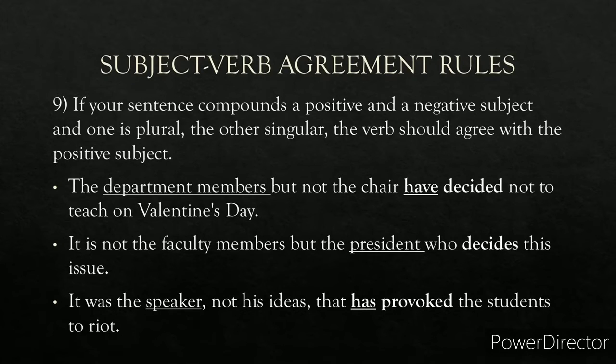Rule number 9. If your sentence contains a positive subject and also a negative subject, and one is plural and the other is singular, then the verb should agree with the positive subject. Okay, I repeat. If your sentence contains a positive subject and a negative subject, and the one is singular and the other is plural, the verb should agree with the positive subject. For example, have a look at this sentence.